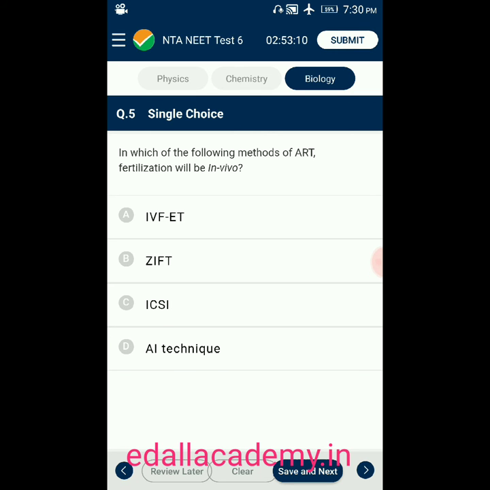Question number 5. In which of the following methods of ART will fertilization be in vivo? Option A, IVF ET. Option B, ZIFT. Option C, ICSI. Option D, all techniques. So the answer for this question is all the three techniques. So the correct option is D.